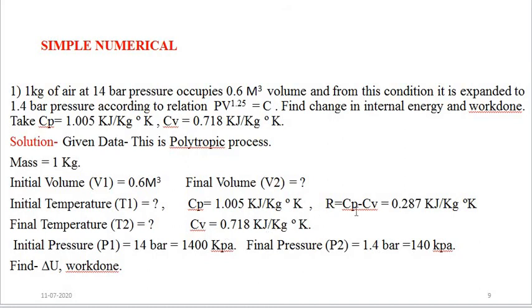R is equal to Cp minus Cv, that is 0.287. Then the initial pressure is given as 14 bar. We convert it into kilopascal, that is 1400 kilopascal. Then the final pressure is 1.4 bar, that is nothing but 140 kilopascal. So we have to find out the change in internal energy and the work done for this polytropic process.